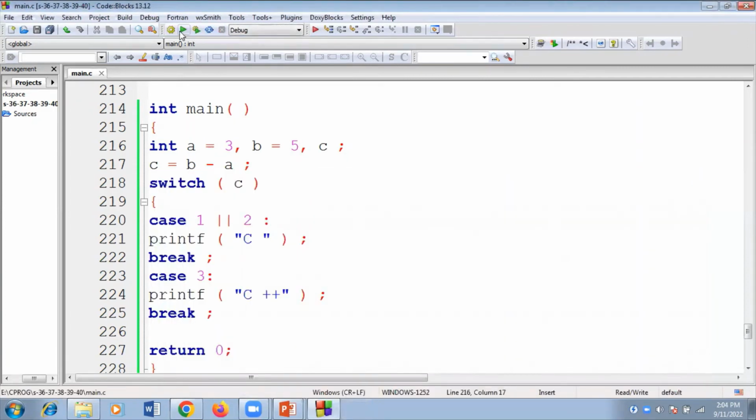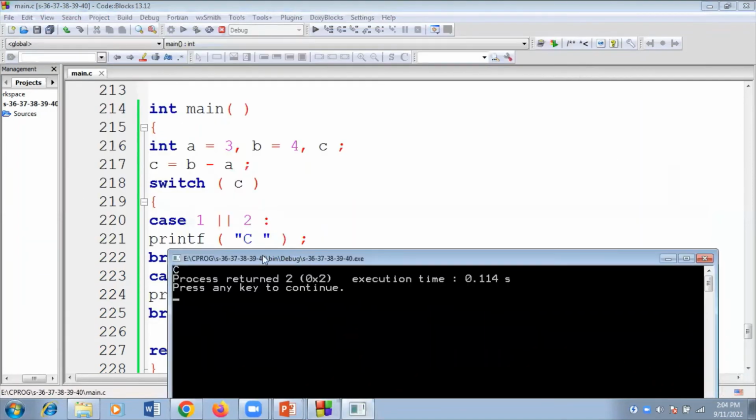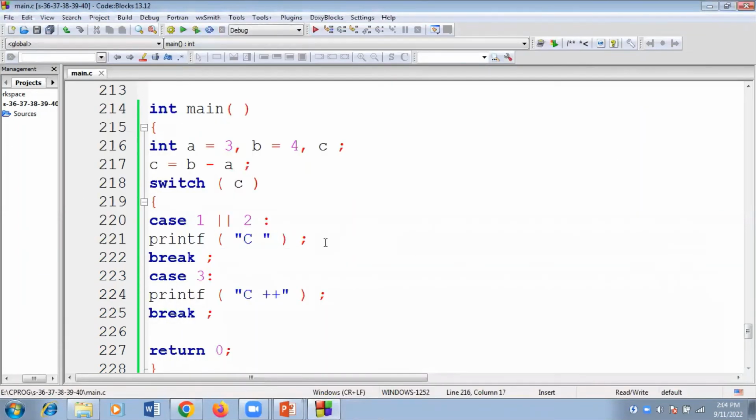So that is the reason it is not printing anything. If I use the OR symbol also, if it is not satisfied, it will take the first case only. Here the difference is 2, and 2 here won't be satisfied. So case 1 only will be satisfied. Suppose I change that into 4, then case 1 will be satisfied. So c will be displayed on the screen. If I make it 5 and 2 is here, it won't satisfy that case, so no output will be displayed on the screen.